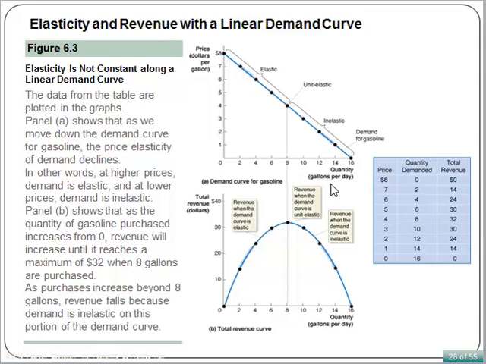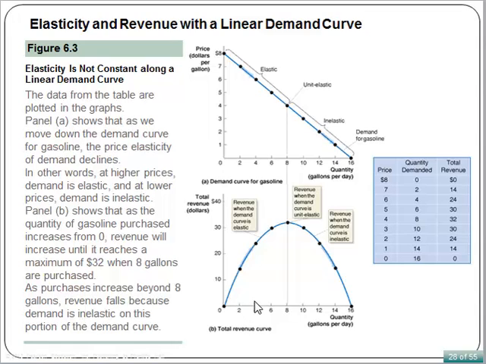For example, a straight, or we say linear, demand curve for gasoline is shown in this graph. The data from the table are plotted in the graphs. Panel A shows that as we move down the demand curve for gasoline, the price elasticity of demand declines. In other words, at higher prices, demand is elastic. At lower prices, demand is inelastic.